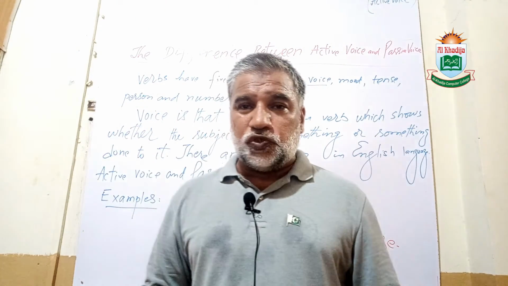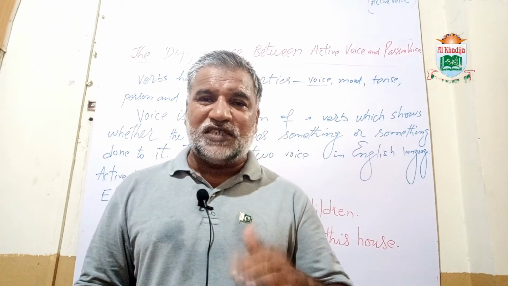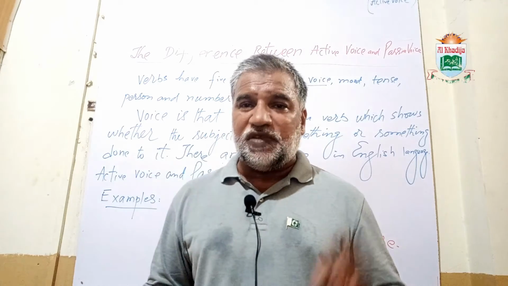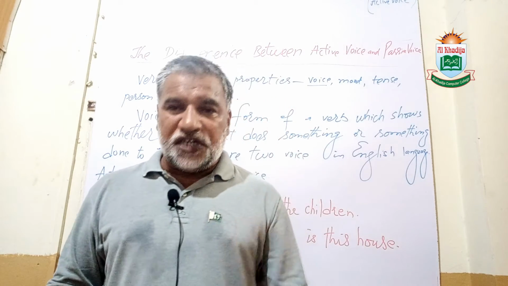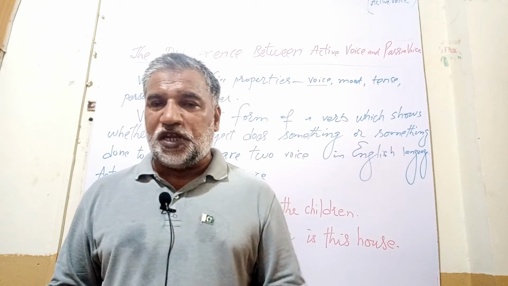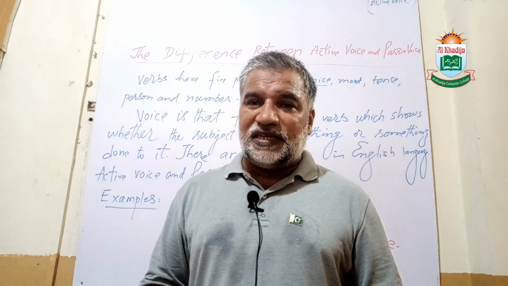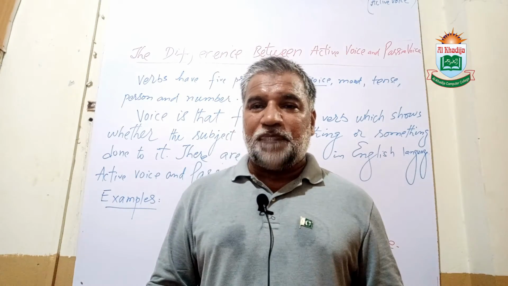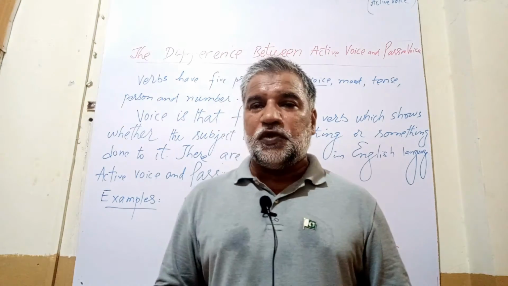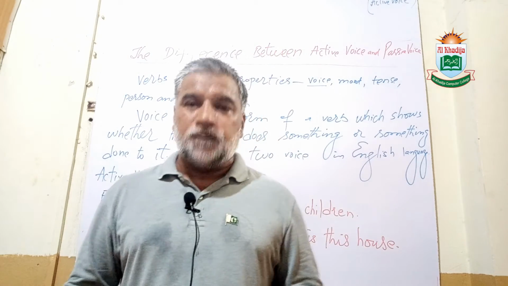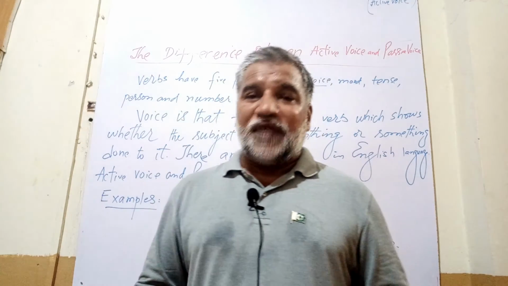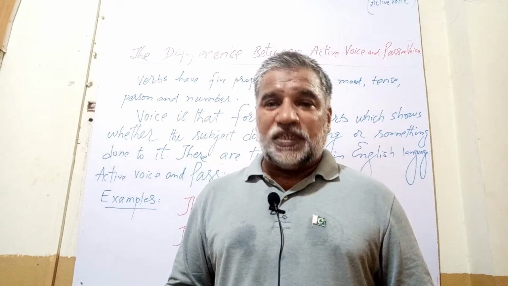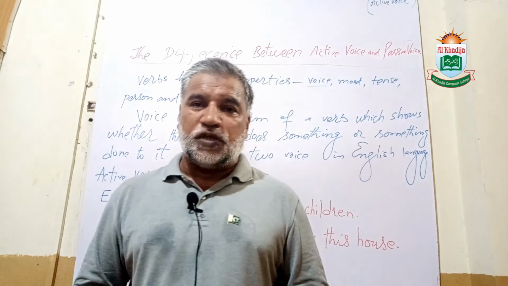If we have understood the difference between present, past, and future, then we have to understand the difference between indefinite, continuous, perfect, and perfect continuous, because we shall be discussing the tenses in one go. First of all, present indefinite, past indefinite, future indefinite. Then present continuous, past continuous, future continuous. Then present perfect, past perfect, and future perfect. And lastly present perfect continuous, past perfect continuous, and future perfect continuous.